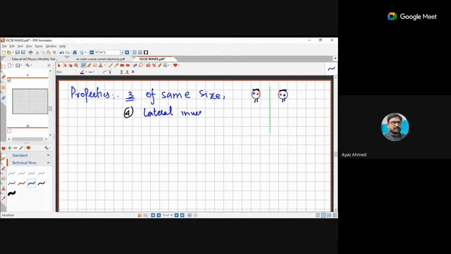Lateral inversion means left is on the right and right is on the left. Am I right? Did you see? Yes. Okay. The fifth property is that it is upright. Upright means the object's head is the image's head, both are on the same side, and the object's tail is the image's tail. So these five properties are mandatory to know. Is it clear to everyone?